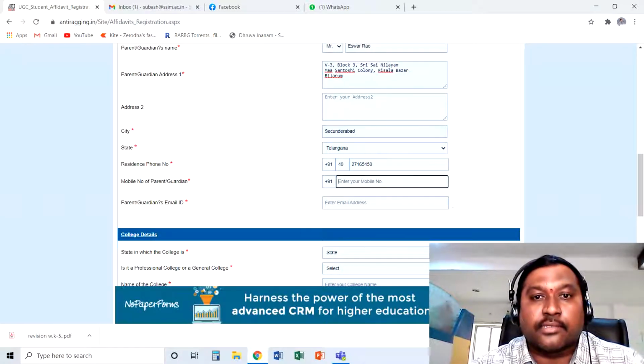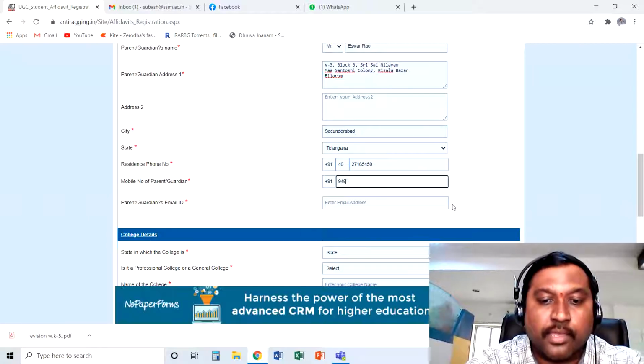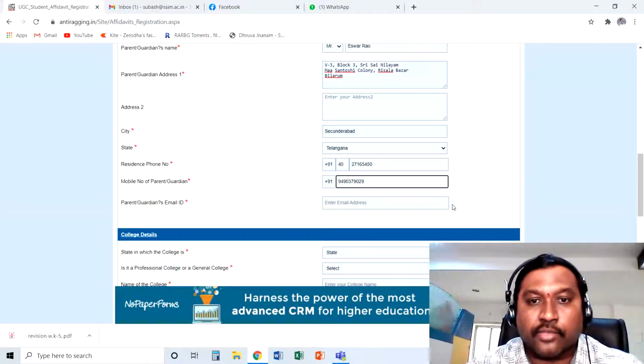And this is your parent's phone number, like your mother's or your father's mobile number, whatever it is. So it is asking for the mobile number. I am giving my mobile number. As I said, it is mandatory, you cannot leave it.